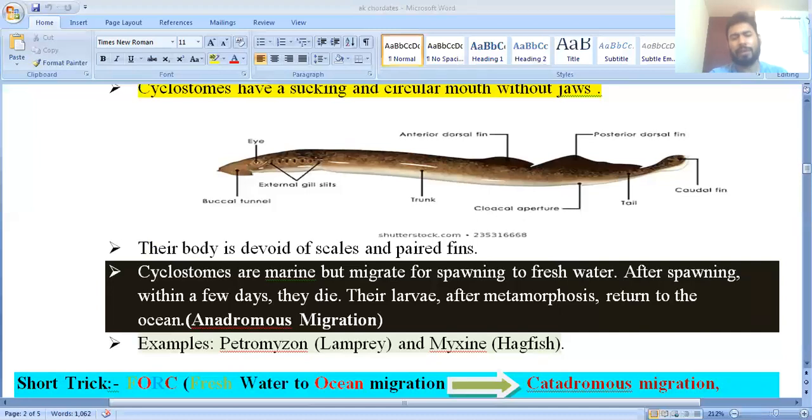After spawning, within a few days, the parents die. They have a larva, and the larva's name is ammocoete. After metamorphosis, the ammocoete larva returns to its home.